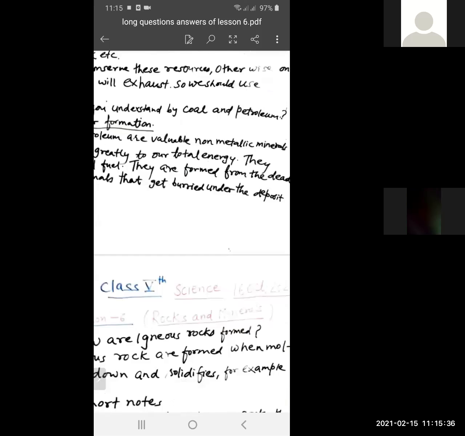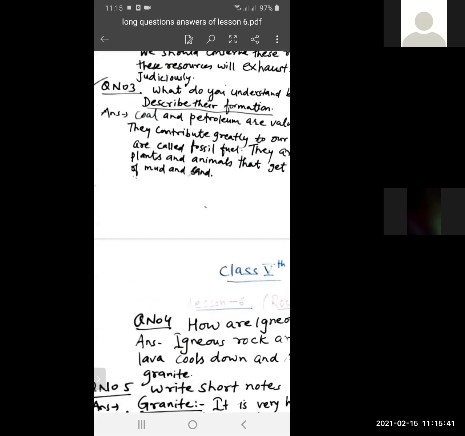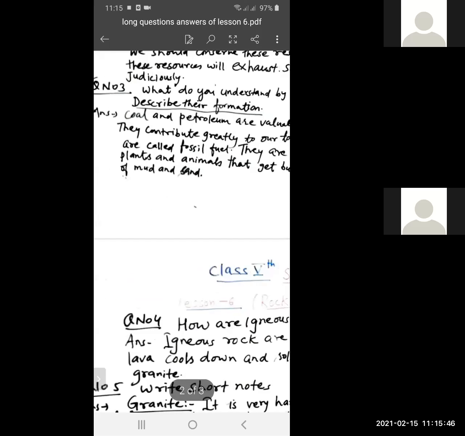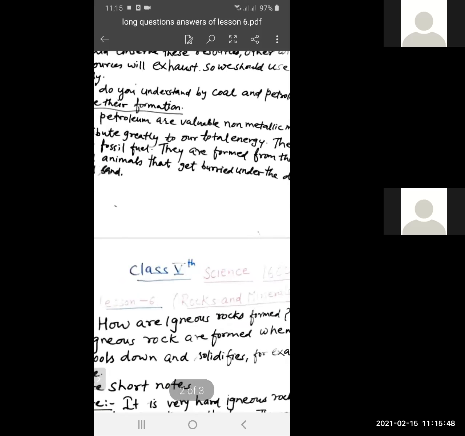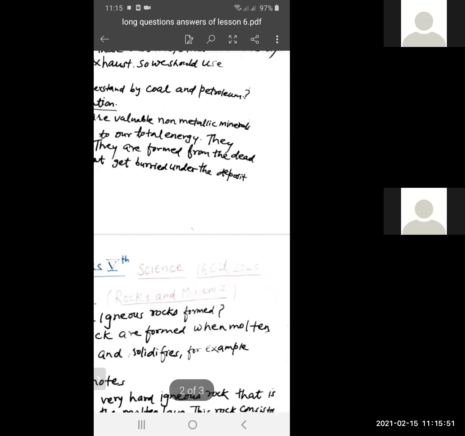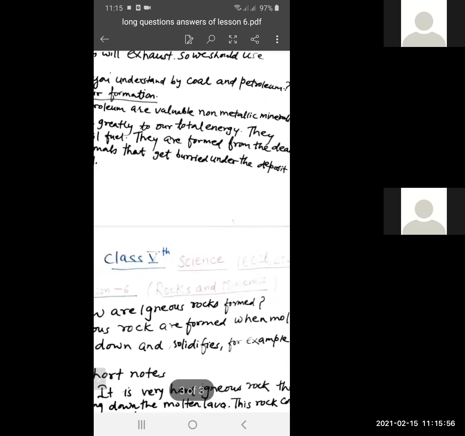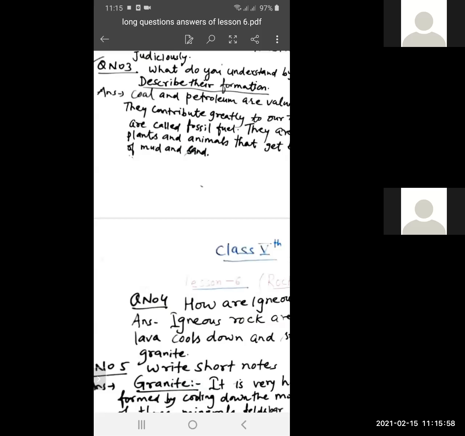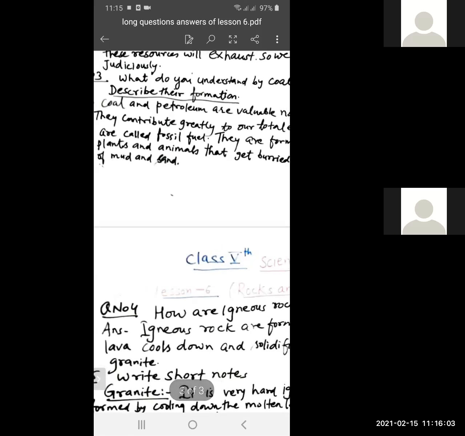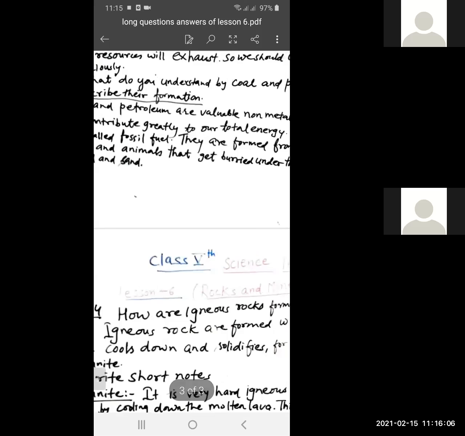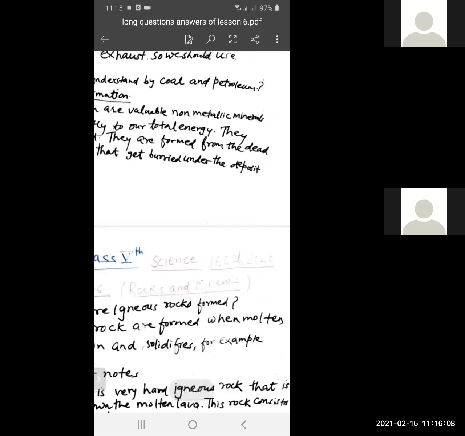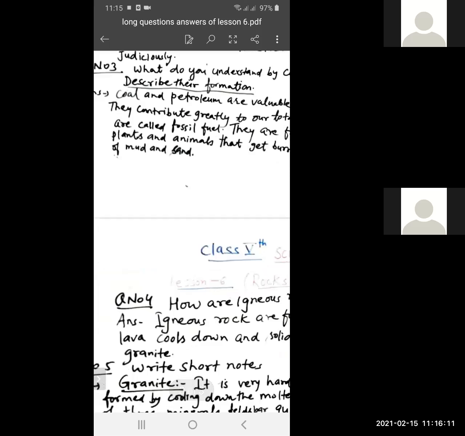Full stop. They are called fossil fuel. They are formed from the dead plants and animals that get buried under the deposit of mud and sand.